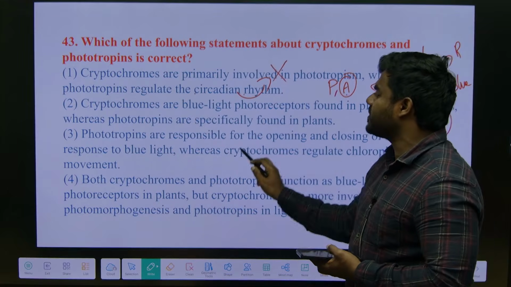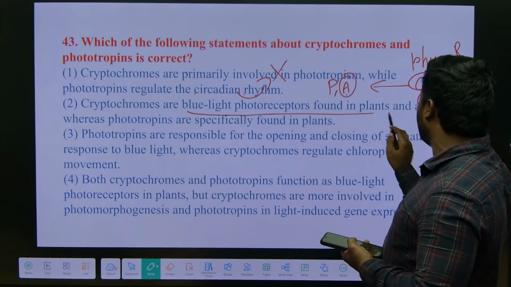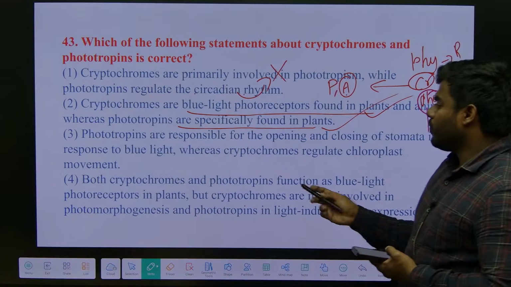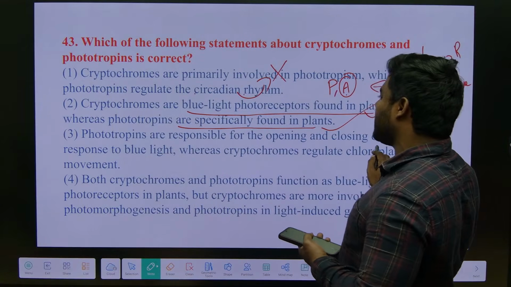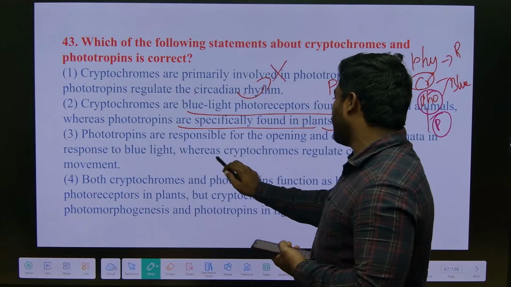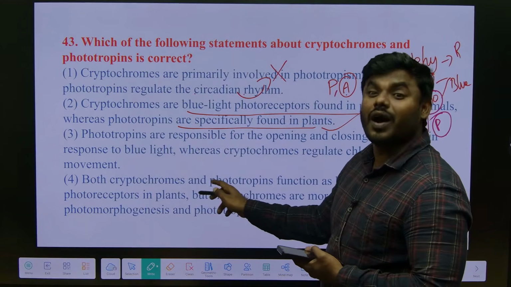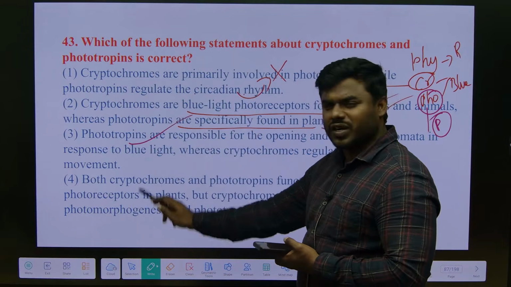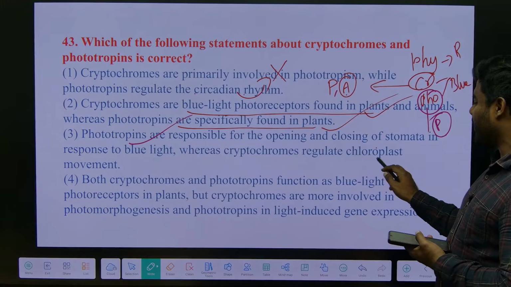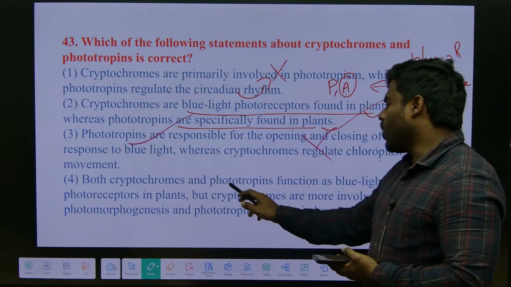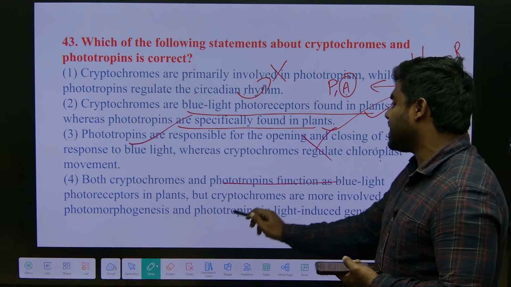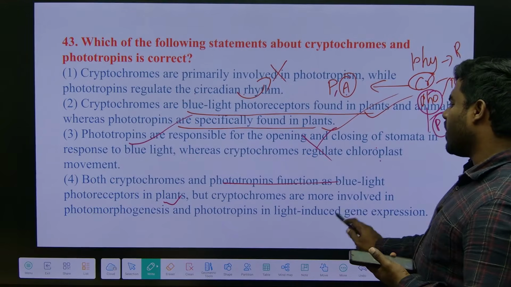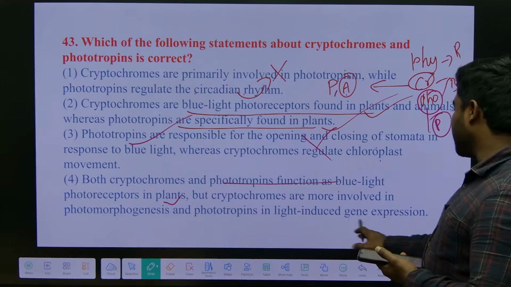The statement that cryptochromes are majorly involved in phototropism while phototropins regulate the circadian rhythm is opposite. Cryptochromes are blue light photoreceptors found in plants and animals. Phototropins are specifically found in plants. Phototropins are responsible for the opening and closing of stomata in response to blue light and for chloroplast movement, whereas the statement says cryptochromes regulate chloroplast movement, which is opposite. Correct? Both cryptochromes and phototropins function as blue light photoreceptors in plants. This statement is true, but the claim that cryptochromes are more involved in photomorphogenesis and phototropins induce gene expression is not.